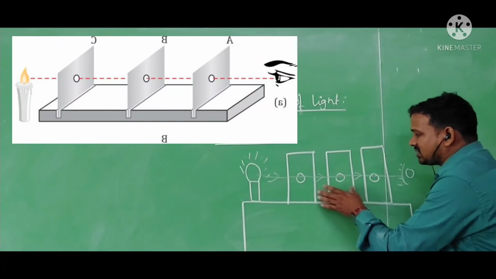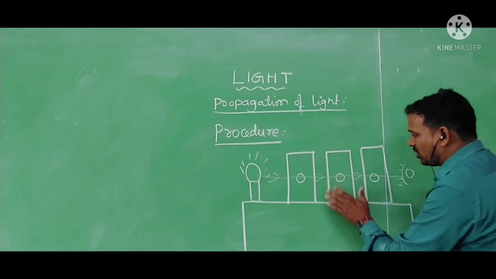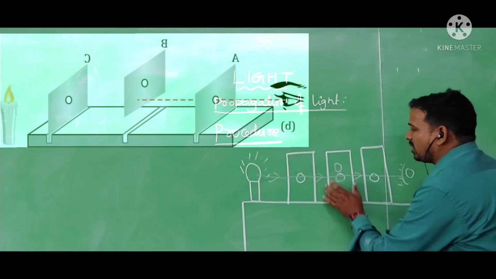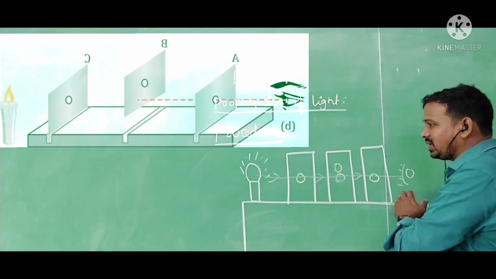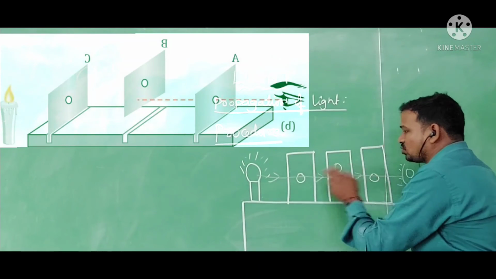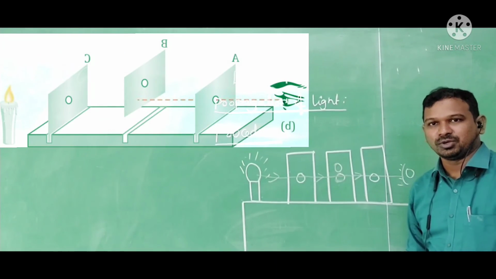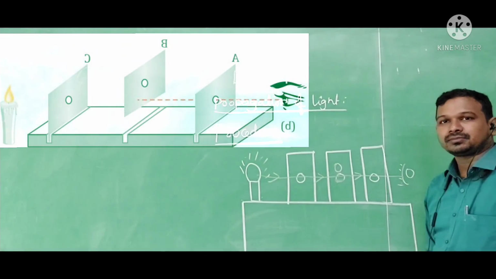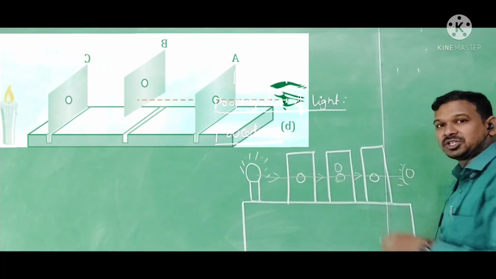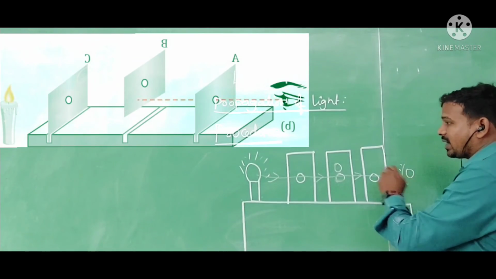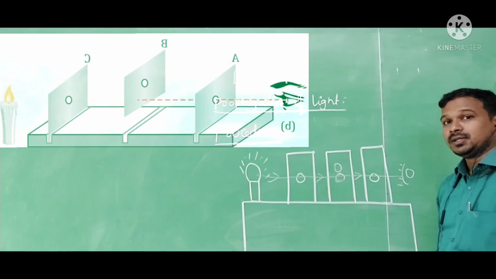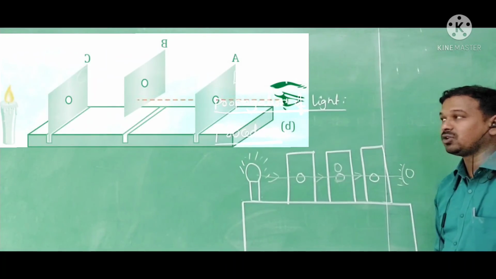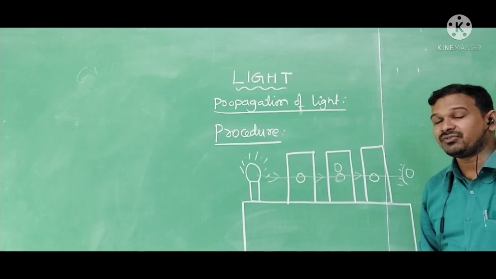If I disturb the path of this light, means with the help of this cardboard, if I move the hole in an upward direction, will this light reach my eye? Is it possible to see this flame with these holes? No, it is not possible. I can't see this flame. So what conclusion can I draw here? The light is following a straight line direction, and then only I am able to see the object. The straight line direction of light we call rectilinear propagation of light.